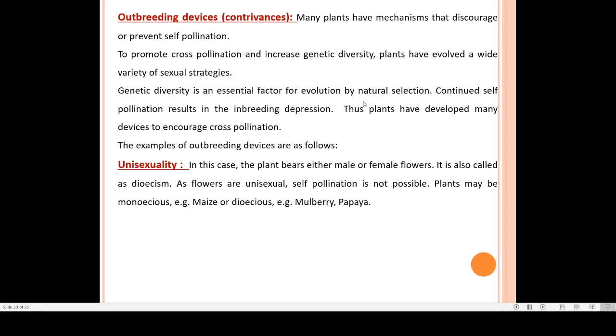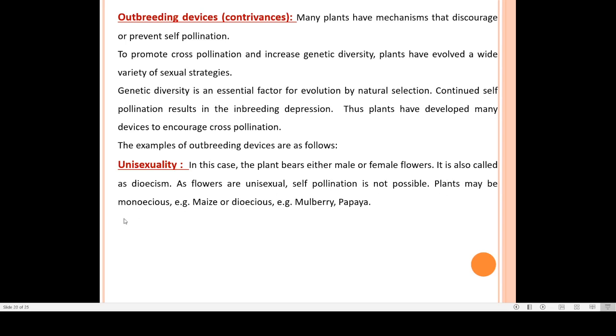So we will see what type of devices they frame for themselves, through which they can avoid self pollination and can facilitate cross pollination. So in that, first one is unisexuality. Unisexuality is the case where a plant bears either a male or a female flower. That means a plant will have either a male or a female flower. Unisexual flowers will be there. It is also called dioecious. As flowers are unisexual, self-pollination is not possible, because for self-pollination, bisexual flowers are required.